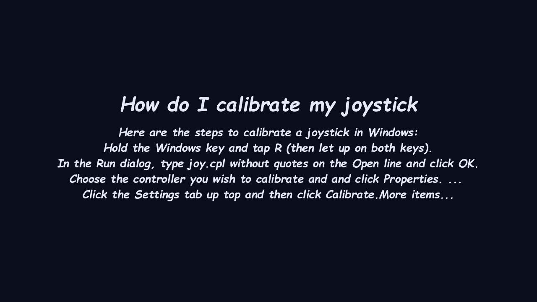Here is the explanation about how do I calibrate my joystick. Here are the steps. To calibrate a joystick in Windows, hold the Windows key and tap R, then let up on both keys. In the Run dialog, type joy.cpl without quotes on the open line and click OK. Choose the controller you wish to calibrate and then click Properties. Click the Settings tab up top and then click Calibrate. More items.